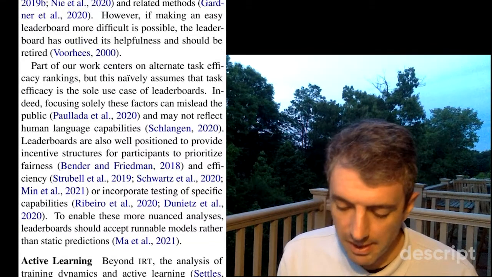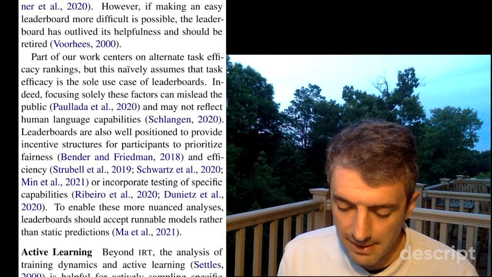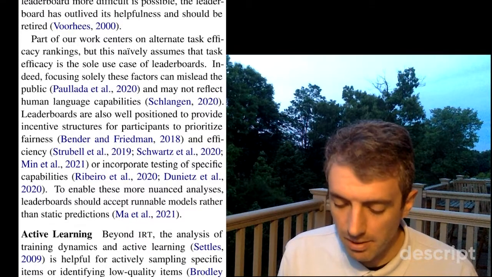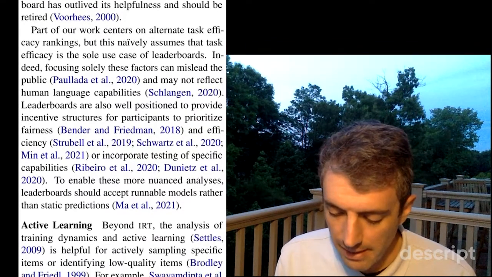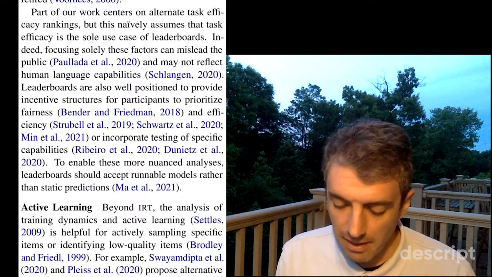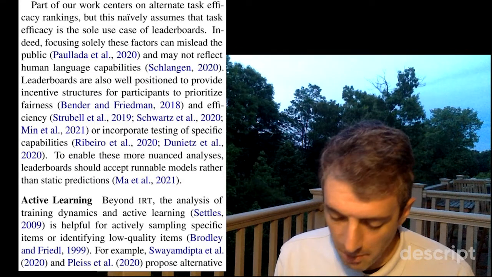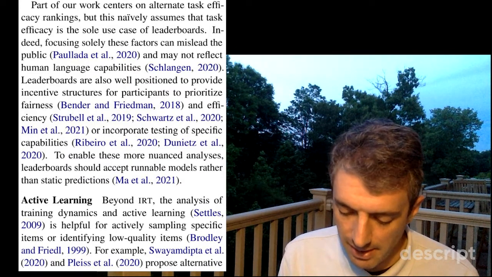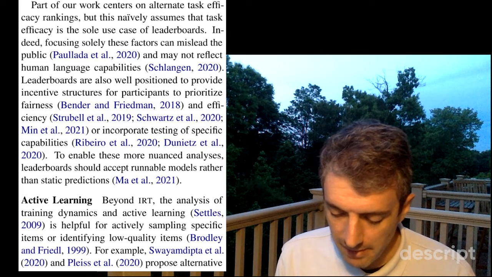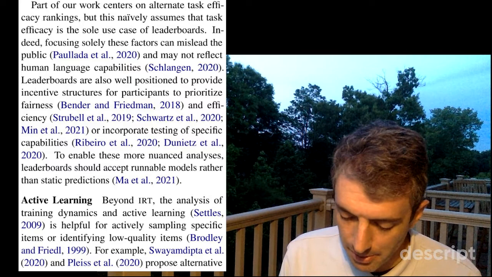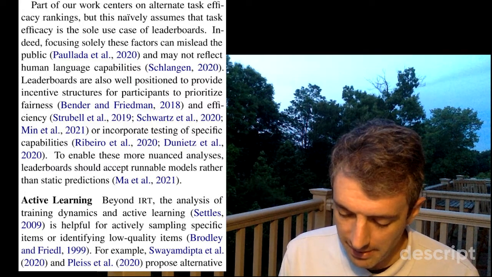Part of our work centers on alternative task efficacy rankings, but this naively assumes that task efficacy is the sole use of leaderboards. Indeed, focusing solely on these factors can mislead the public and may not reflect human language capabilities. Leaderboards are also well positioned to provide incentive structures for participants to prioritize fairness and efficiency, or incorporate testing of specific capabilities. To support work like ours in these aims, leaderboards should accept runnable models rather than static predictions.